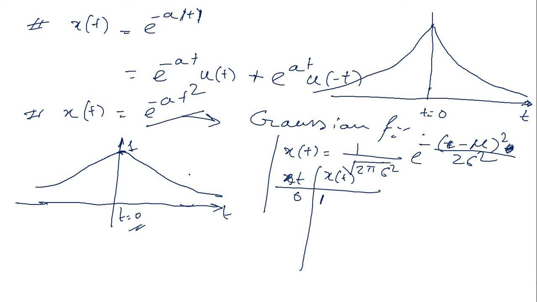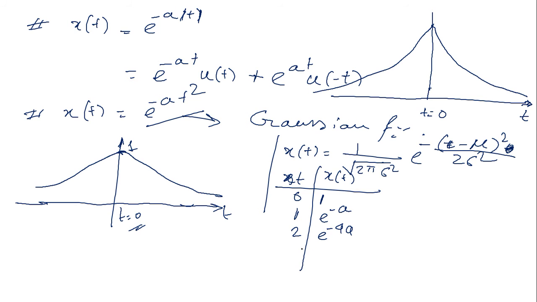After that, if you plot t equals plus 1, since t square is present, minus and plus are both the same, it is always e to the power minus form. So when t equals 1, it is e to the power minus a. When t equals 2, e to the power minus 4a.